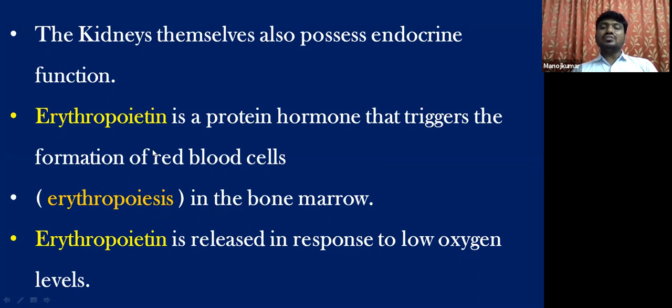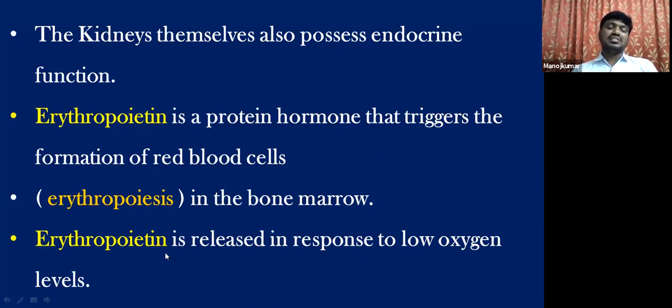Whenever there is a condition of low oxygen in the blood, these JG cells are immediately stimulated to secrete erythropoietin. So erythropoietin is released in response to low oxygen levels, and it stimulates erythropoiesis.